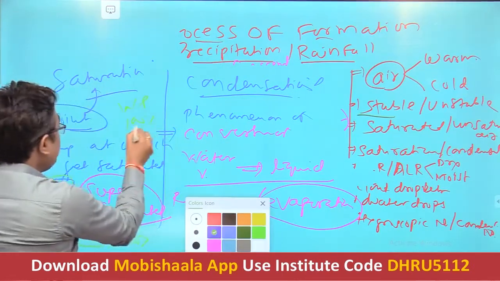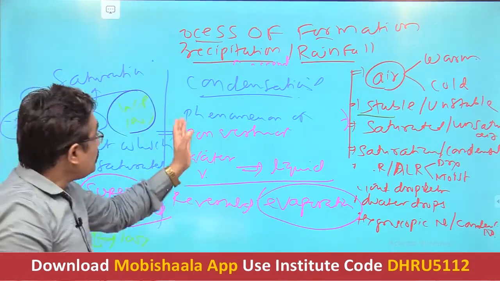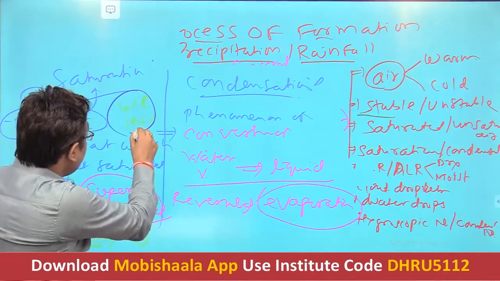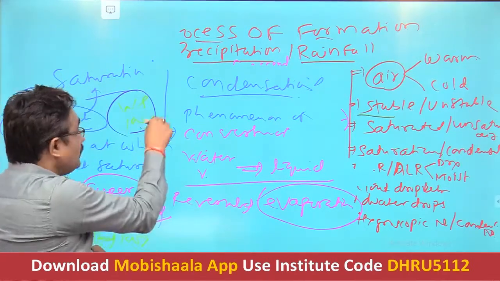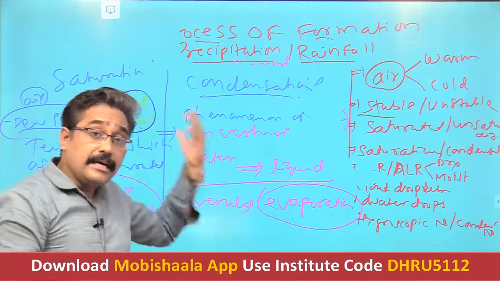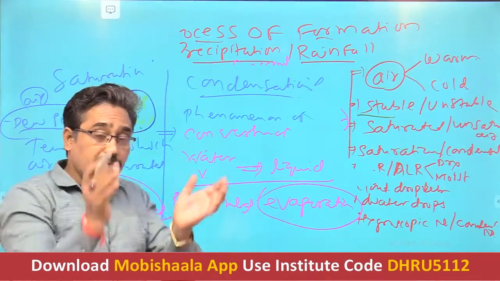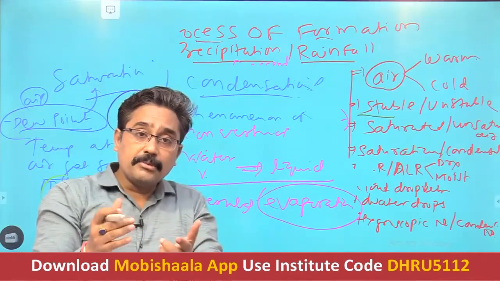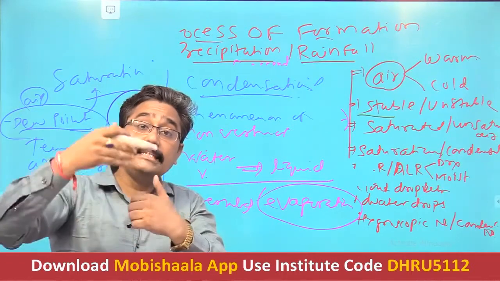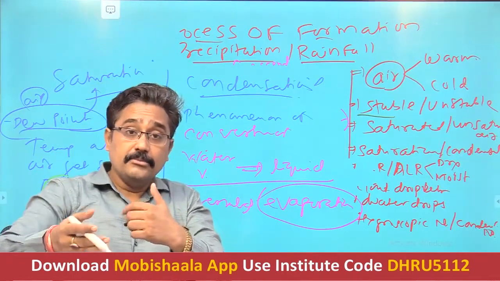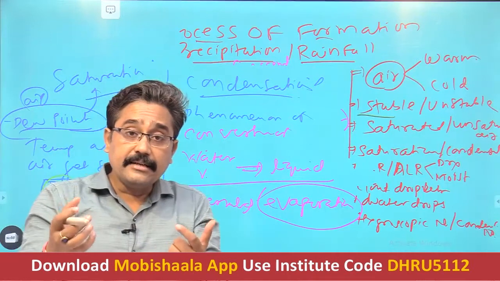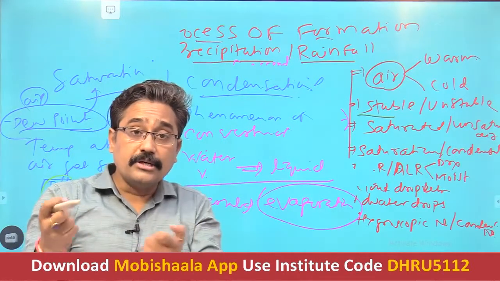But condensation starts after that, when it is supersaturated, meaning the air mass possesses water vapor more than 100%, more than the capacity that it can hold.